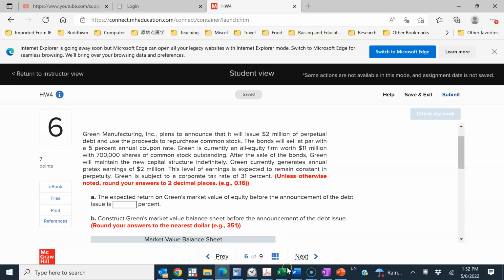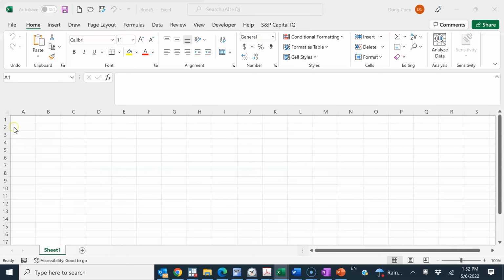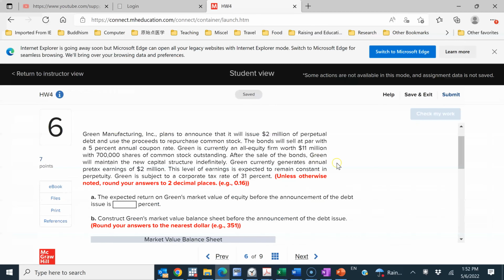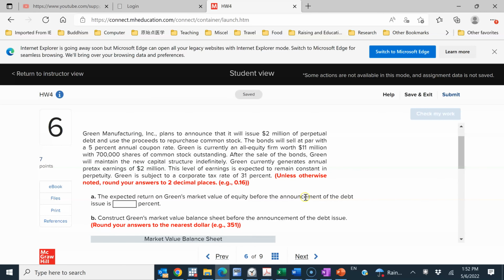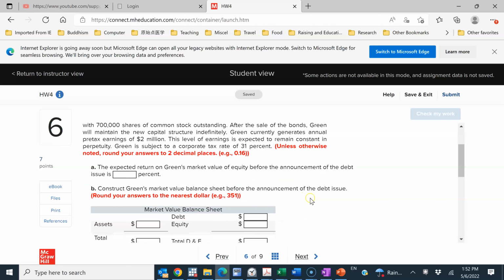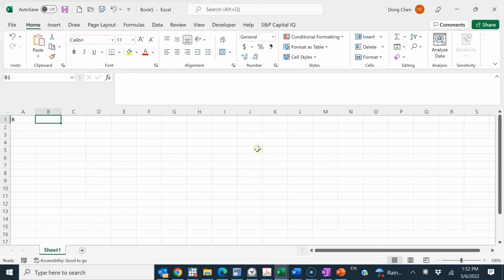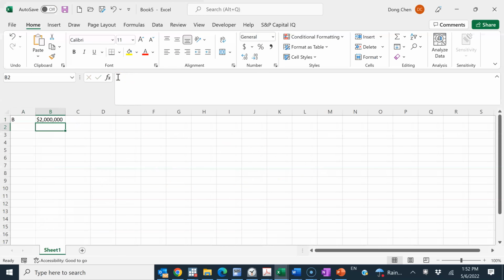So before we read down, why don't we try to put the information down to Excel as we read the setup. So this probably can save some time. So let's look at whether all the numbers are in millions. If so, then we can probably, okay, so if you look at the rounding requirement, round your answers to the nearest dollar, so we still need to work with the dollar. So let's just put everything in dollar terms rather than million dollar terms. So let me add a dollar sign here.